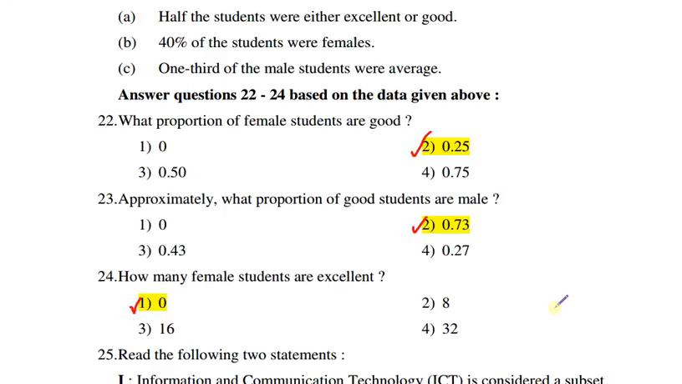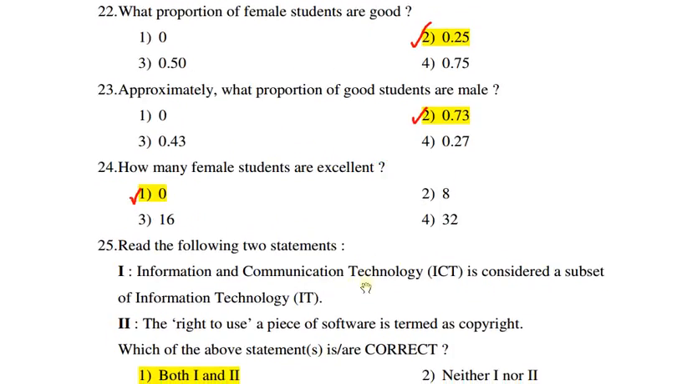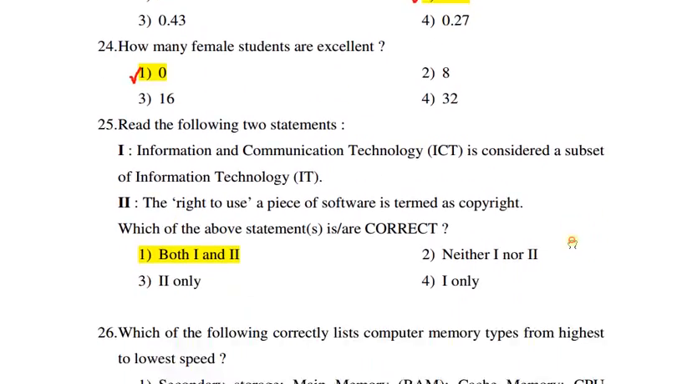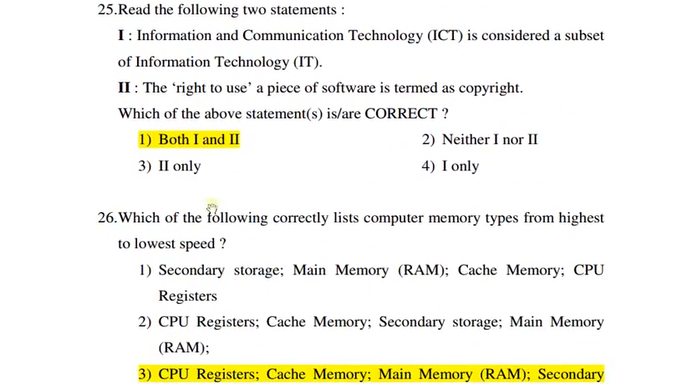Next question is, read the following statements. Information and communication technology is considered a subset of information technology. The right to use a piece of software is termed as copyright. Which of the above statements is correct? So both statements are correct. The correct answer is 1, both 1 and 2.